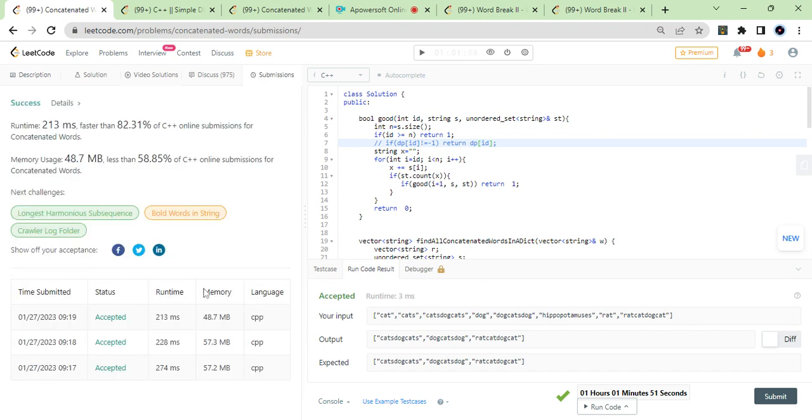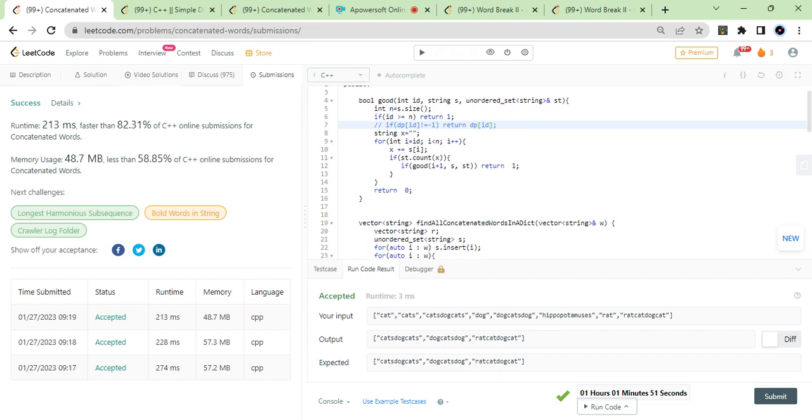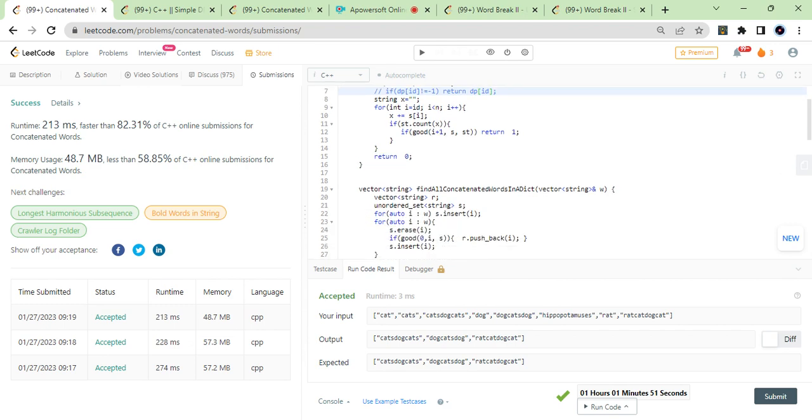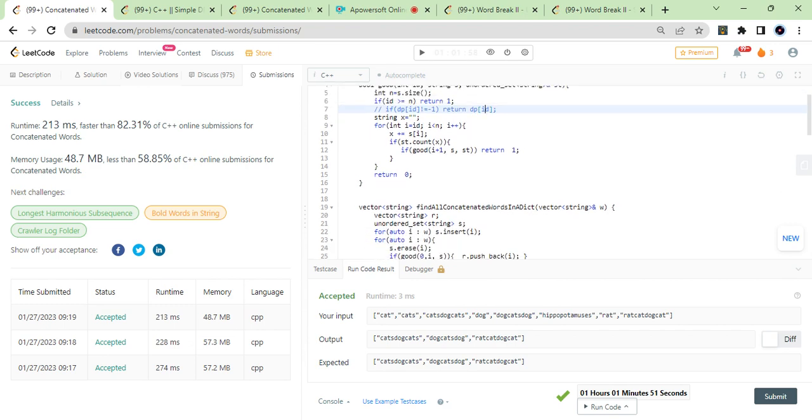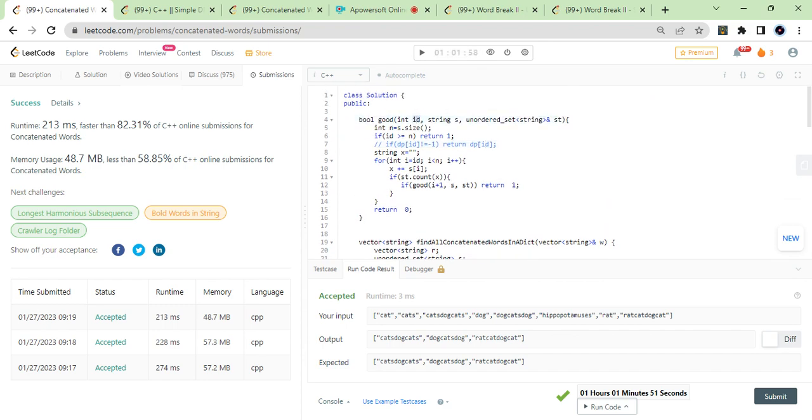When I applied DP in the first, it gave me this time complexity, which is pretty high, and then I removed DP, it gives me lesser and lesser time complexity, right? So yeah, you can do this by DP. So what would DP be? DP of id would store whether this is good or not, right? Whether starting from id, it is good or not. If it is good, then it will return one.